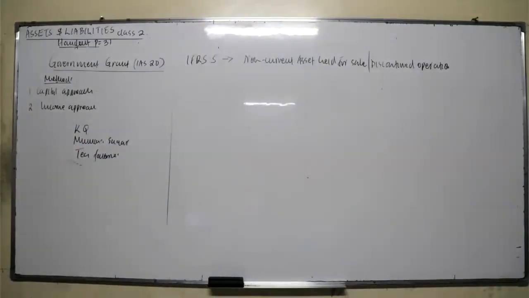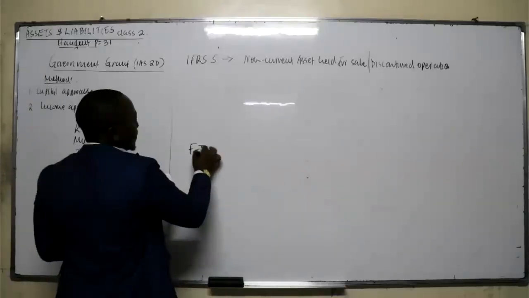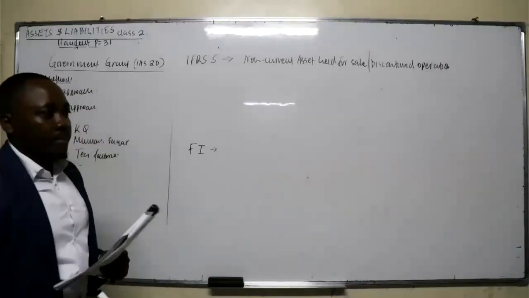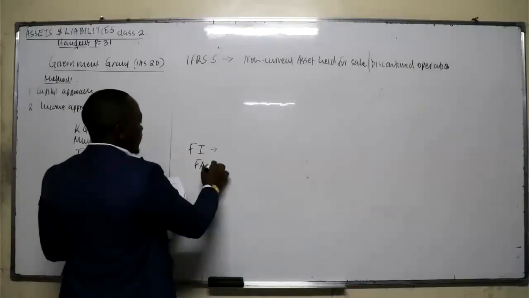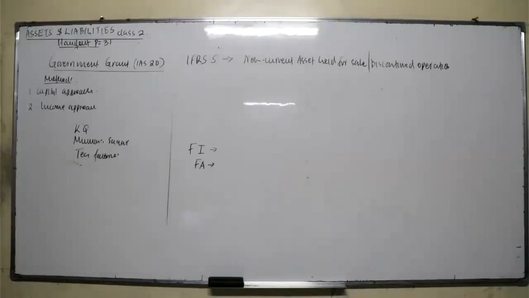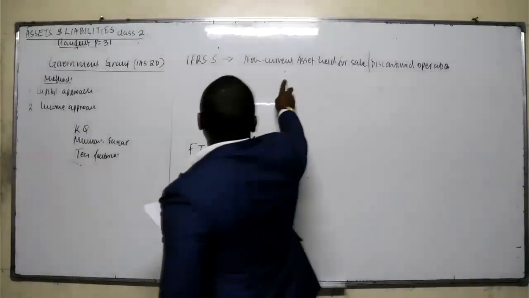What did we discuss about IFRS 9? I told you that this standard should be at your fingertips. What did we discuss under IFRS 9? Financial instruments, correct. A financial instrument is a contract that gives rise to an asset to one party and a liability to another party. Then we also discussed financial assets, and financial assets are classified into three. One was the financial asset at fair value through P&L, financial asset at fair value through OCI, stroke what? We said it's also known as what? Available for sale. Now, don't confuse that available for sale with non-current asset held for sale.